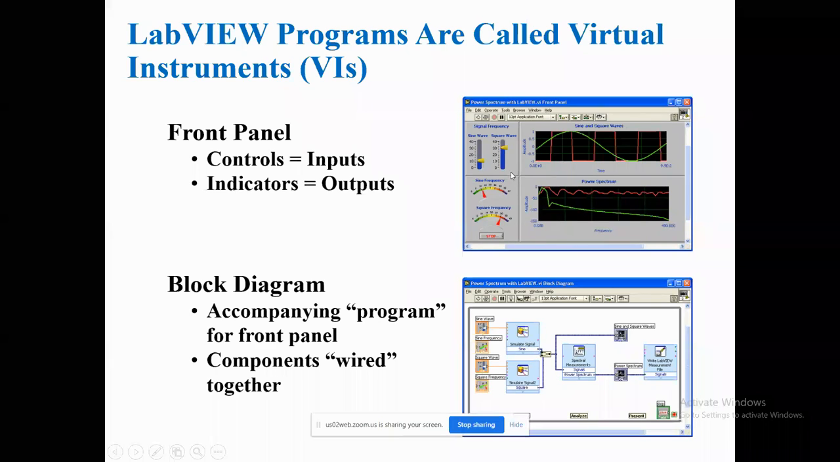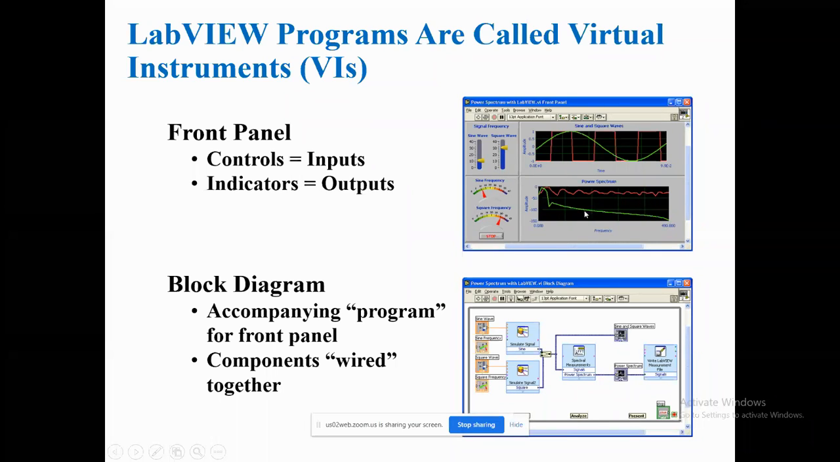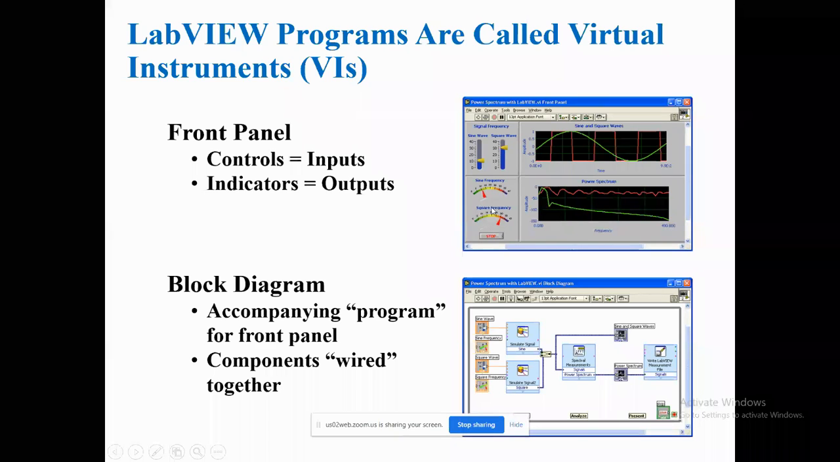Now coming to these, some indicators and some controls. Indicator means in general an output; you can take it as an output. Controller means some input. You can see this one here. Indicator means you can call it this. This is also an indicator, and this is also an indicator.